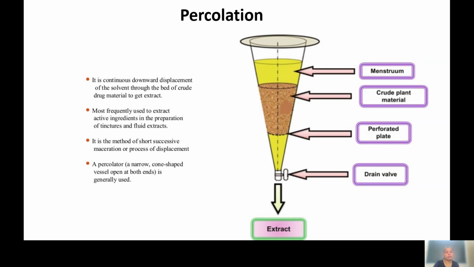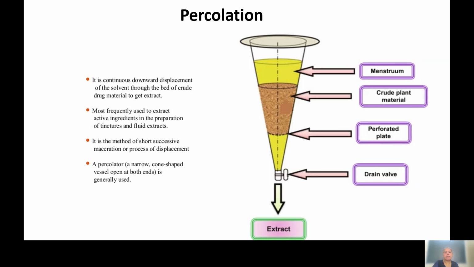This is different from the other extraction techniques in that it is specifically used to extract the active ingredients in the preparation of tinctures and fluid extracts. And you can see here in this percolator, one perforated plate is there, and above this perforated plate the crude plant material is kept, and above this you can see the menstruum. In botany, menstruum is nothing but the solvent which is used for the extraction purpose.